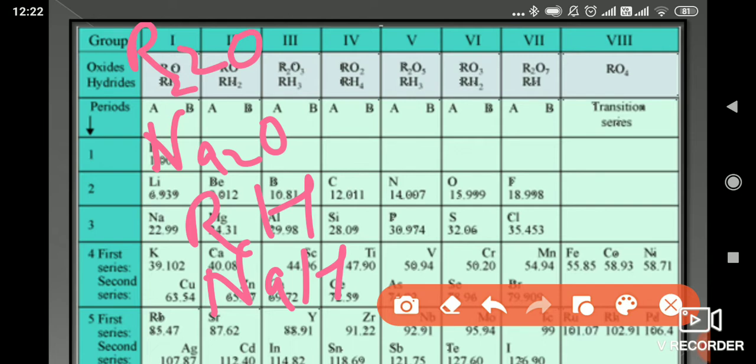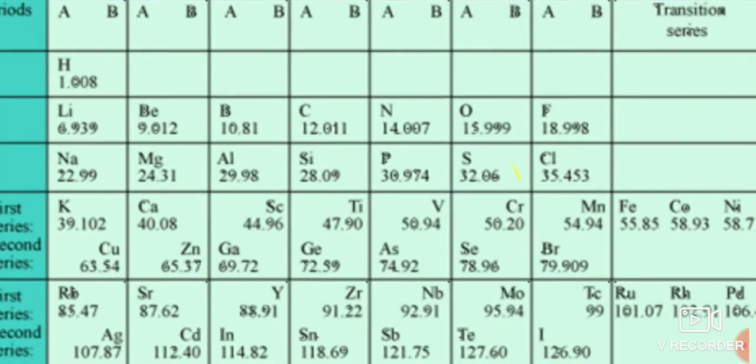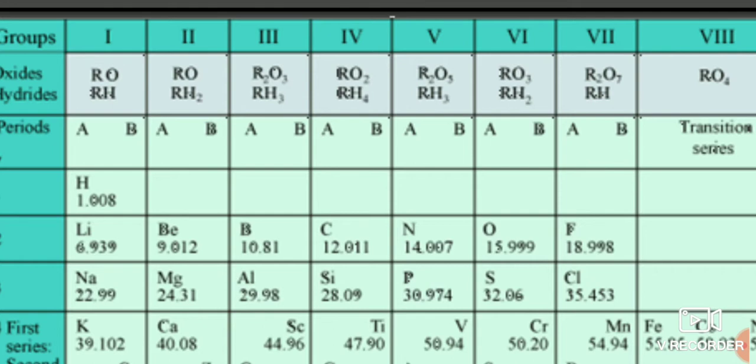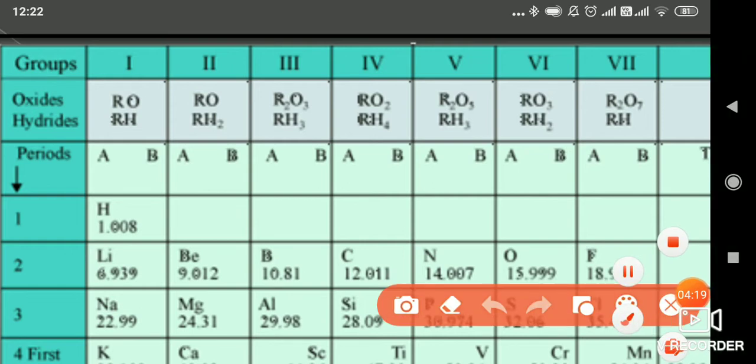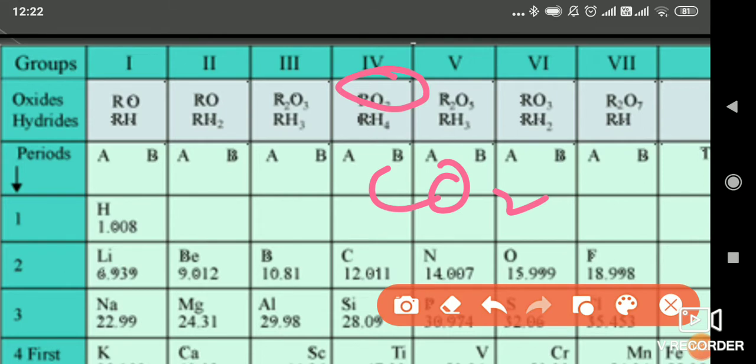He has given similar formulas for the hydrides. In the fourth group, we have carbon, which forms CO2, as we all know, so it is mentioned as RO2. And RH4, like CH4, methane, which you are all familiar with. On the basis of oxides and hydrides, he arranged the 63 elements known at that time in an order of groups and periods.